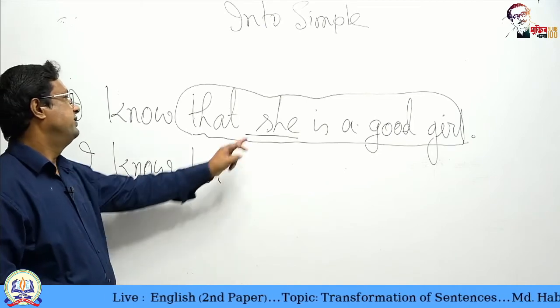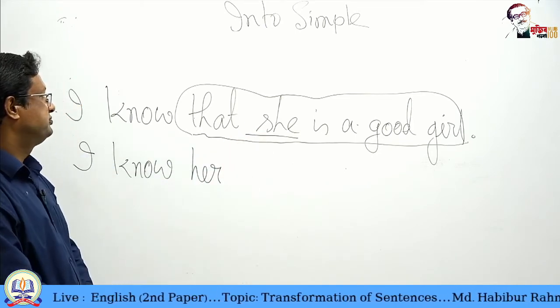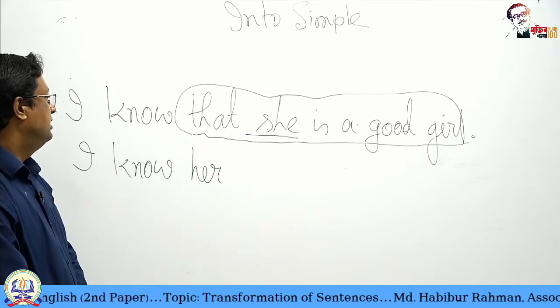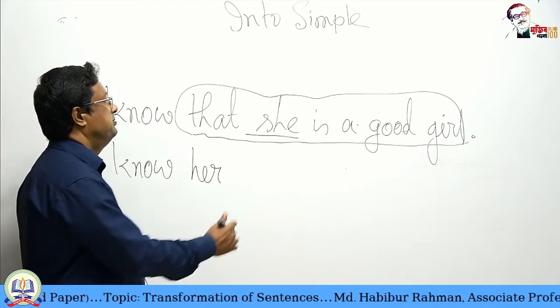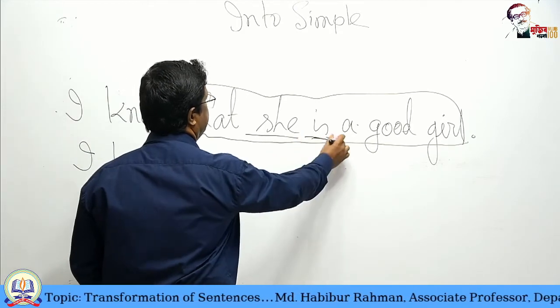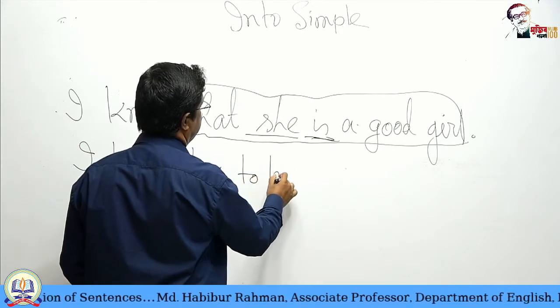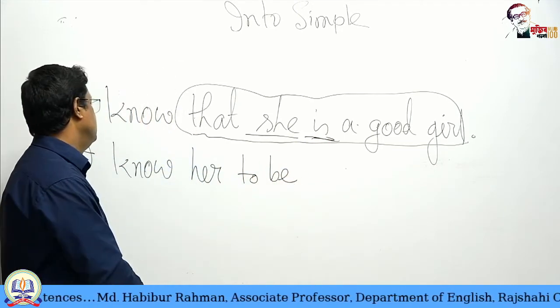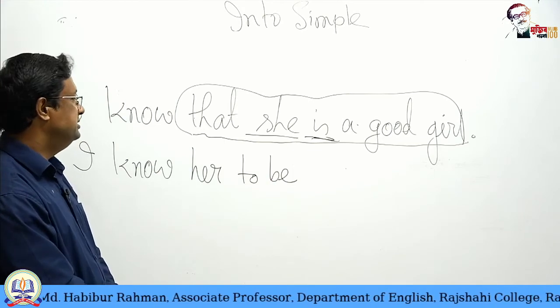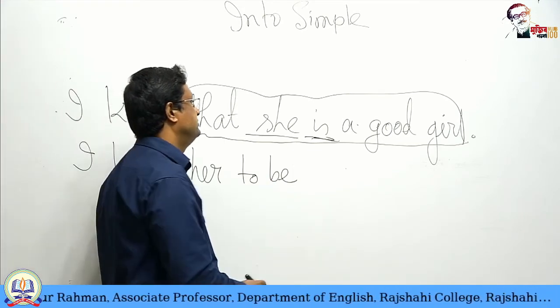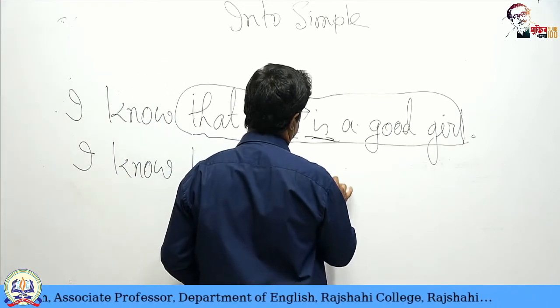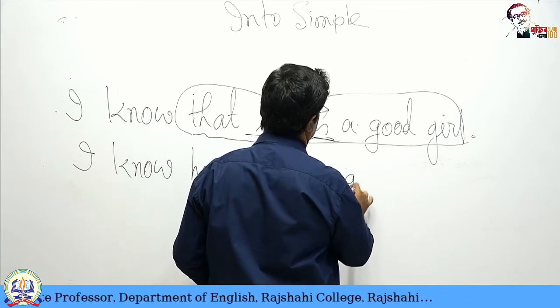Her has come from she. Next, the finite verb is. This will be changed into to be. I know her to be a good girl.